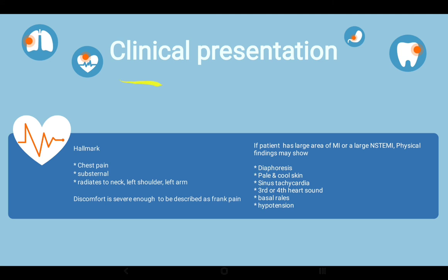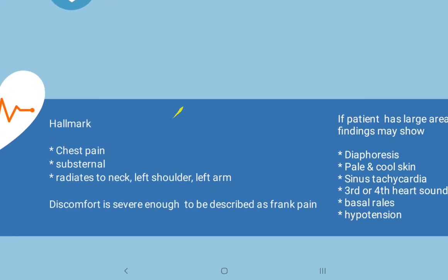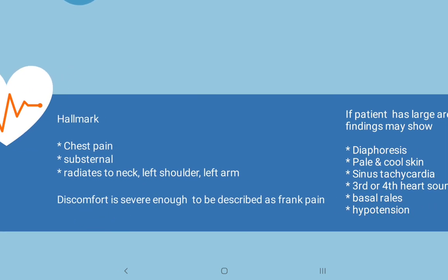Then let's focus on this particular slide. In the clinical presentation, the hallmark is chest pain which is substernal, radiating to the back, left shoulder or left arm. The discomfort is severe enough to be described as frank pain.